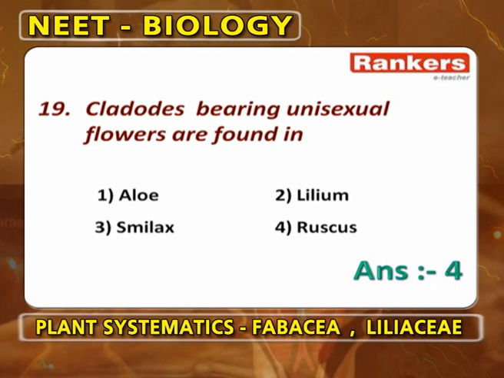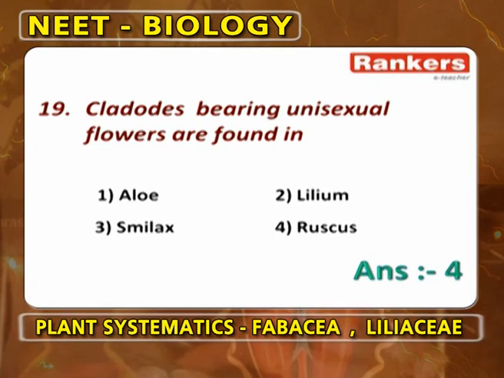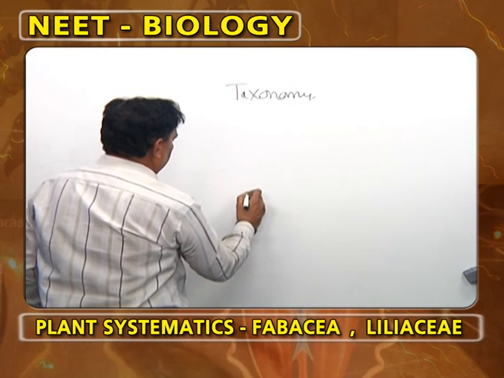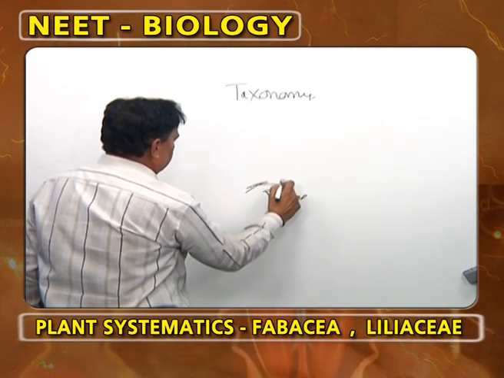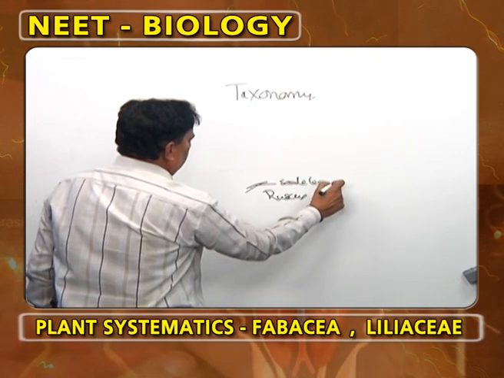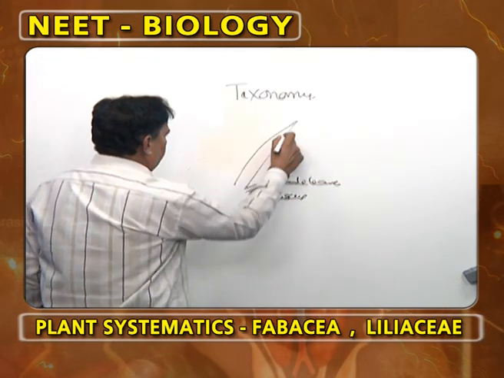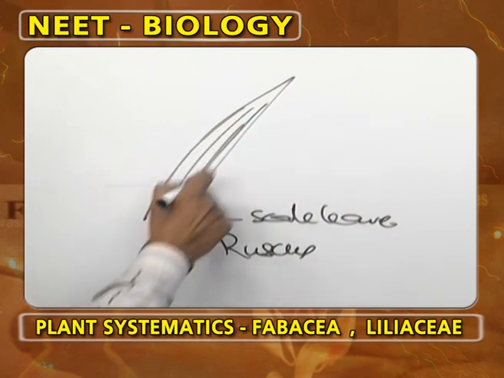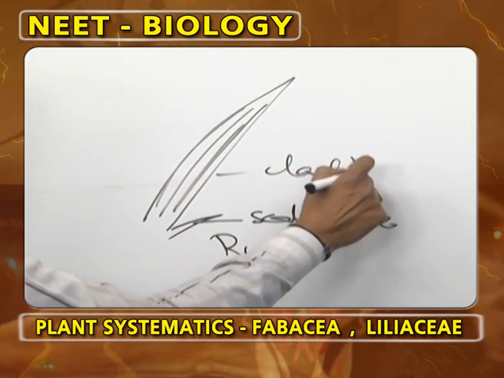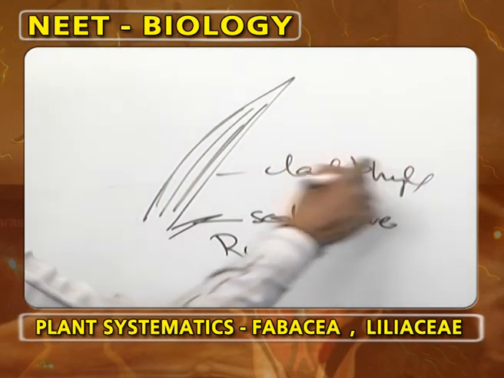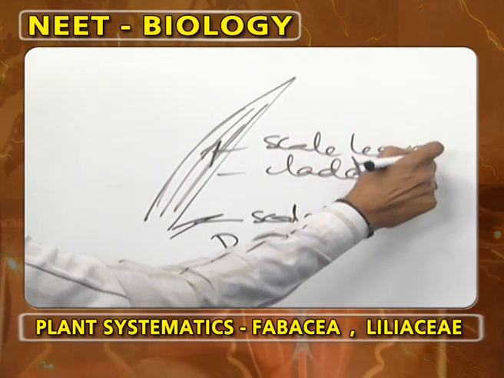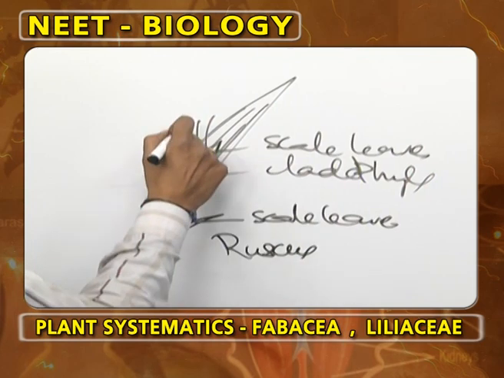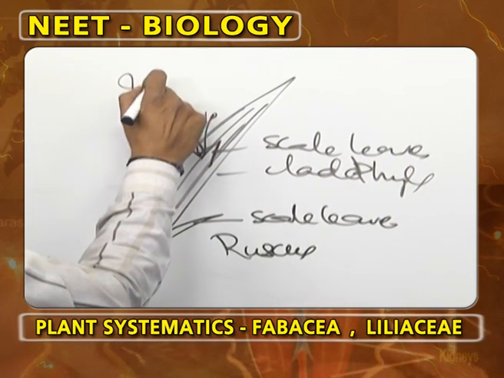Cladodes bearing unisexual flowers are found in a plant like Ruscus. Scale leaves are present. From these scale leaves, a leaf-like cladophyll or cladode develops. On these cladodes, another scale leaf will come, and from the axils of this scale leaf, you will get a unisexual flower.